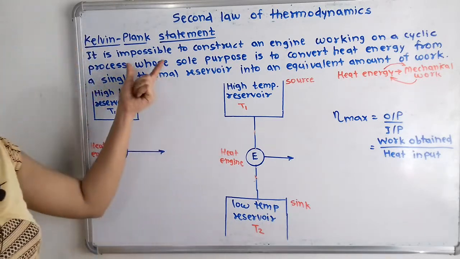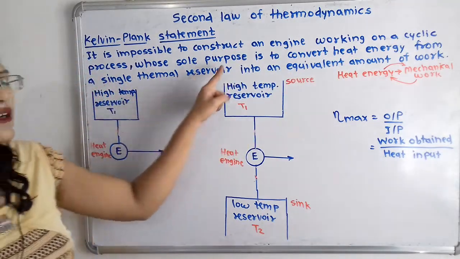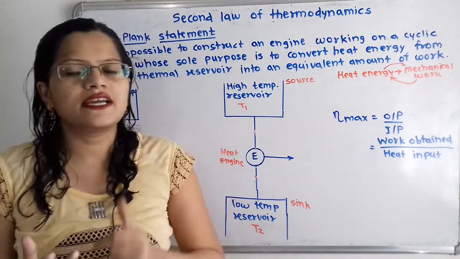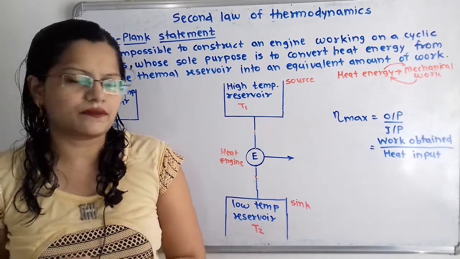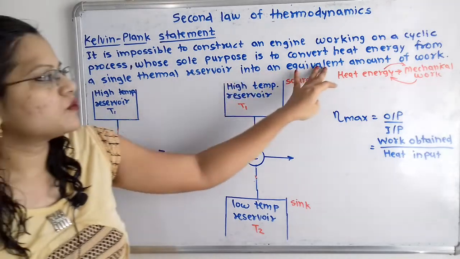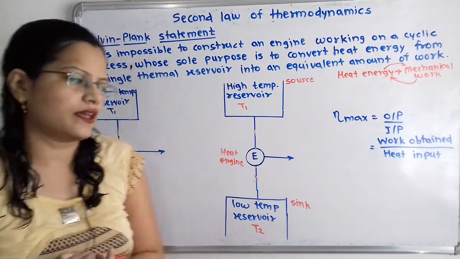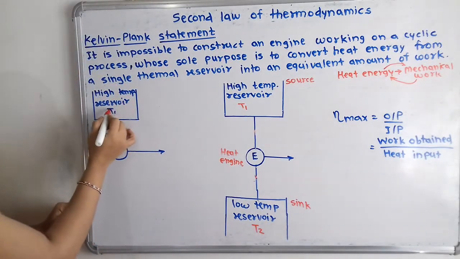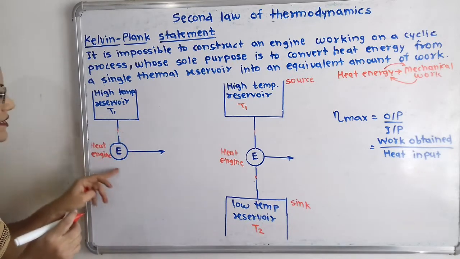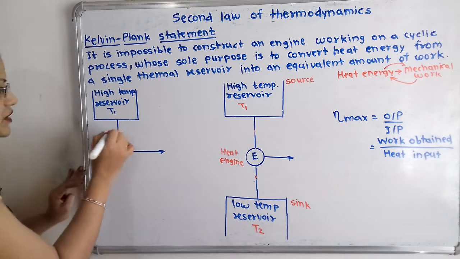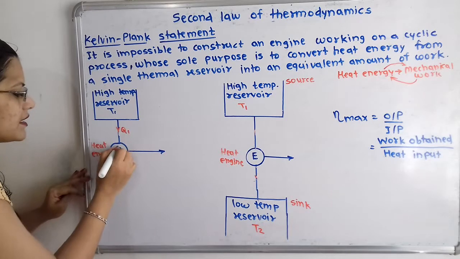Now the purpose of heat engine is to convert heat energy from a single thermal reservoir. So the heat energy is taken from a thermal reservoir which is at high temperature, and it converts into equivalent amount of work. So according to this statement, we will draw one diagram. So here is the high temperature reservoir at temperature T1, and the heat is taken by this heat engine from this high temperature reservoir. So this heat, we will say Q1, is taken by the heat engine.